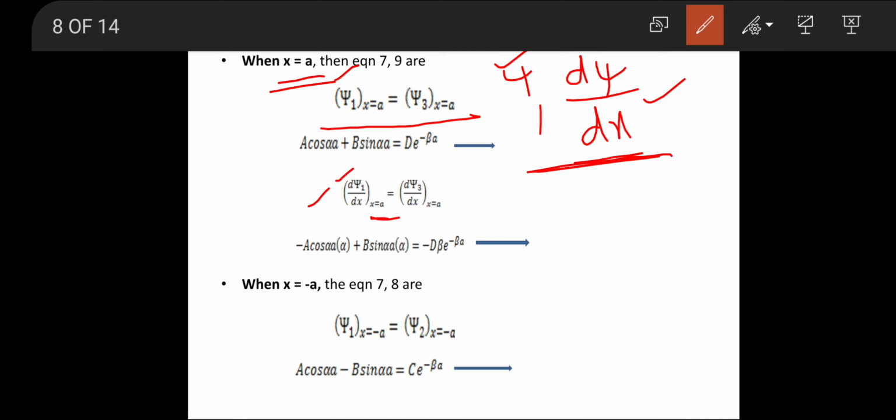Now, with these two equations, we are substituting x equal to minus a. First, we are considering the psi form. Therefore psi1 at x equal to minus a equals psi2 at x equal to minus a. Therefore a cos alpha a minus b sin alpha a equals c into e power minus beta a. This equation becomes 10, this becomes 11, and this equation becomes 12.